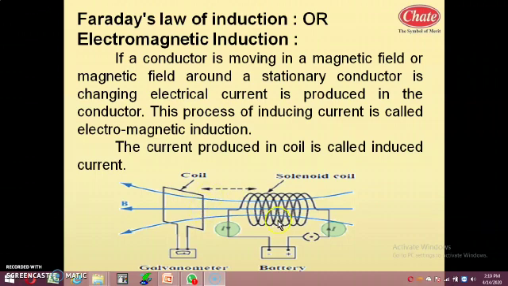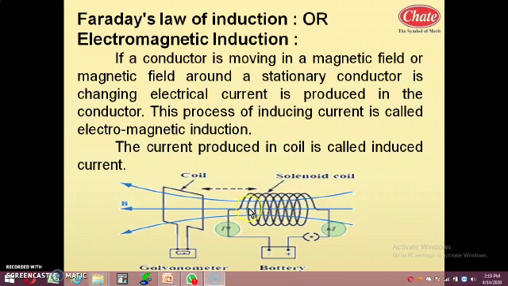These are the two possibilities. Or by changing the current in the electromagnet, the magnetic field can be varied. As the magnetic field is varied, current is induced in this coil, and that is detected by the galvanometer. That is the generation of current, and that generated current is called the induced current.